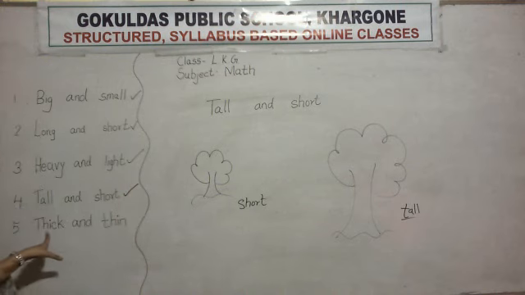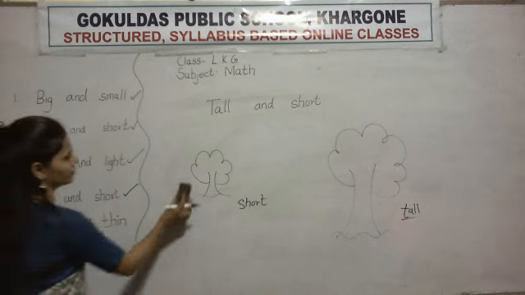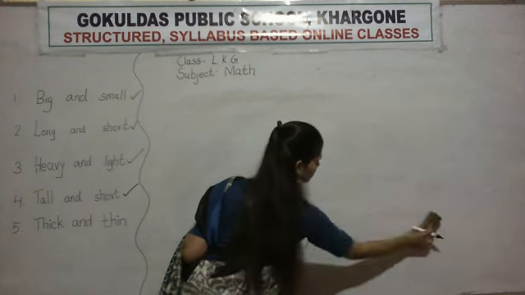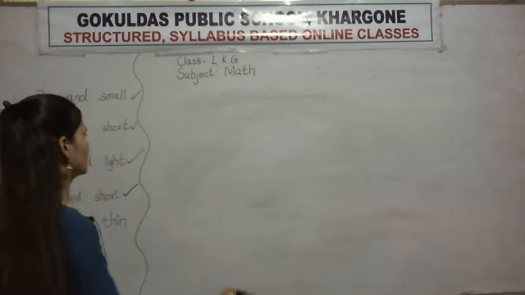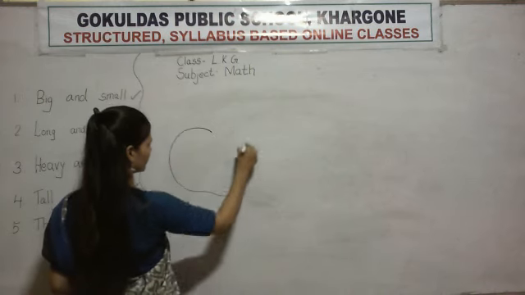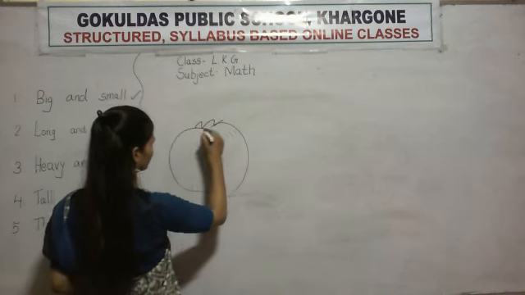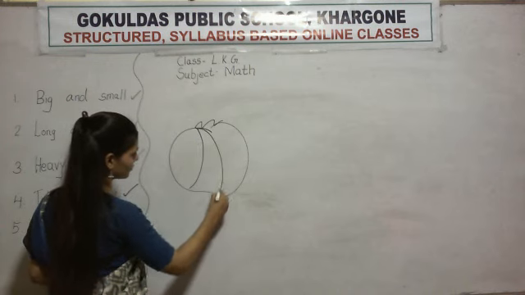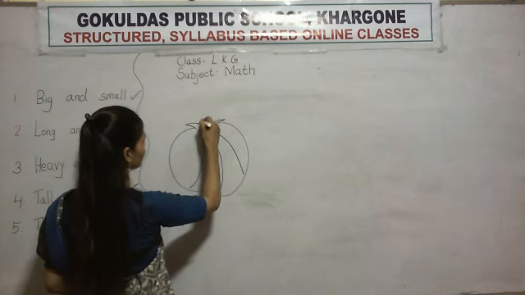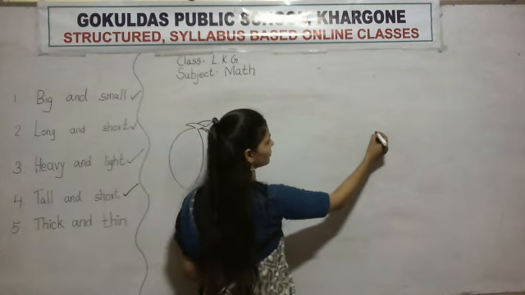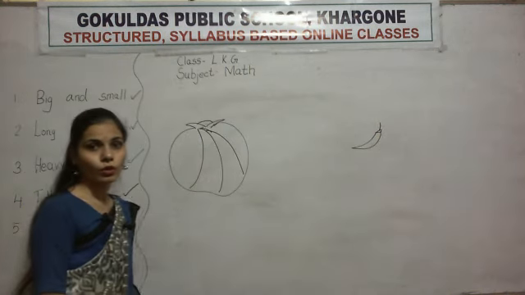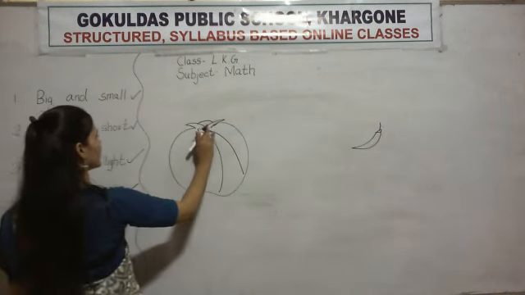Now, next is thick and thin. So, which one is thick and which one is thin?